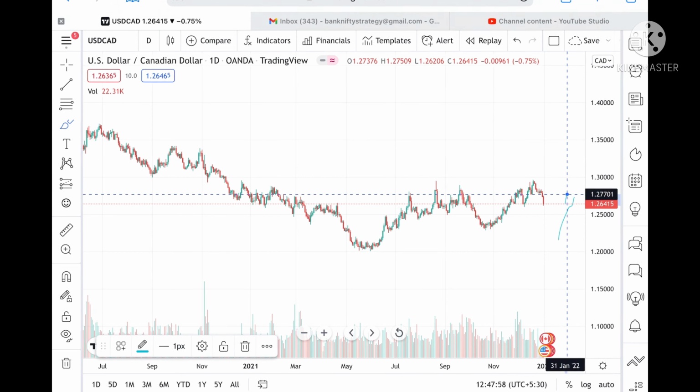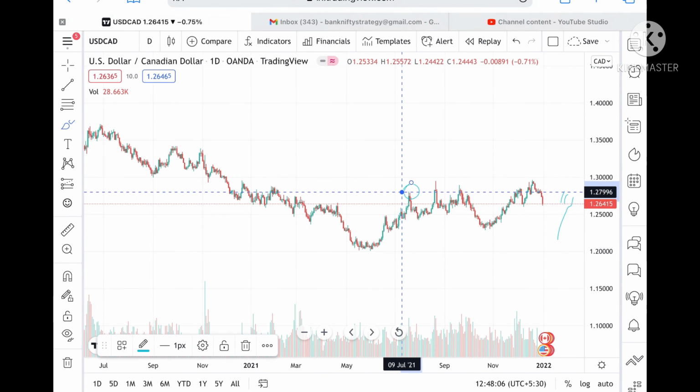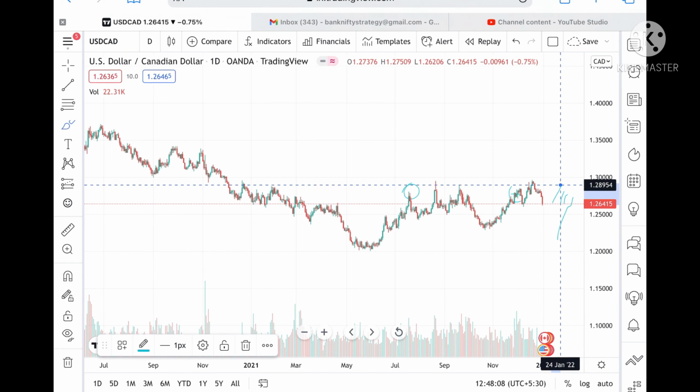Suppose if the price sustains above this level, then we can see a level of 1.27701, and if it sustains above this level, then we can see a level of 1.28217. Okay, and this level is already tested here, so chances will be very high we can see a level of 1.28880.